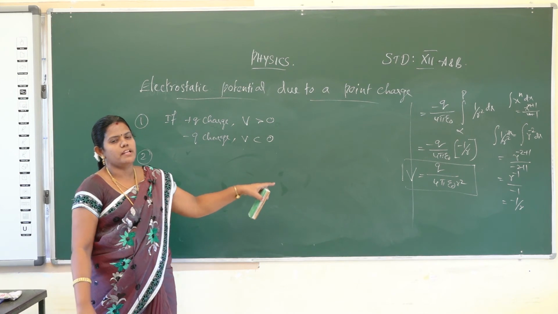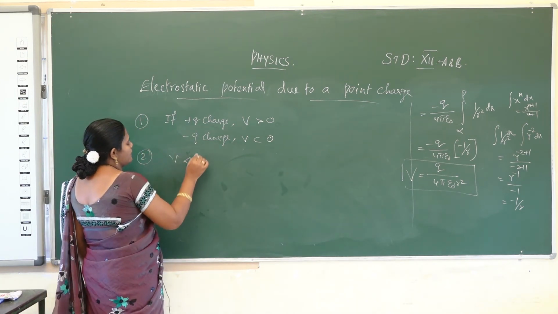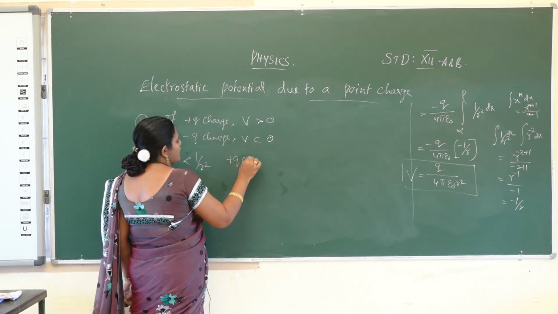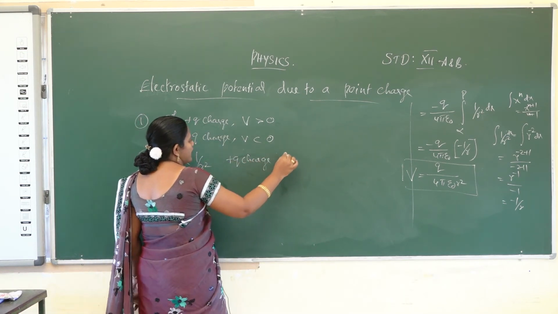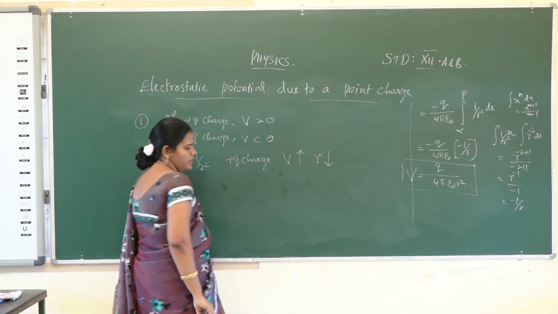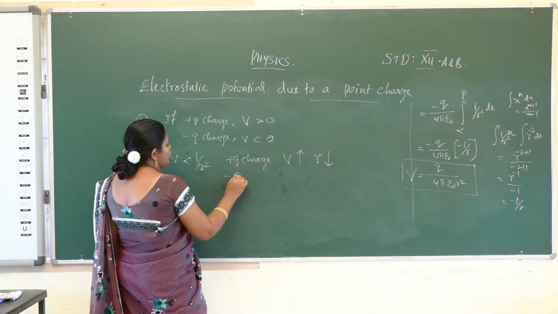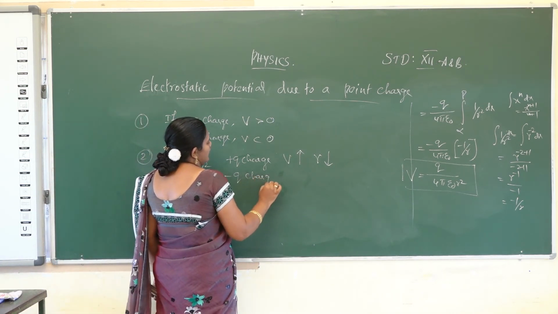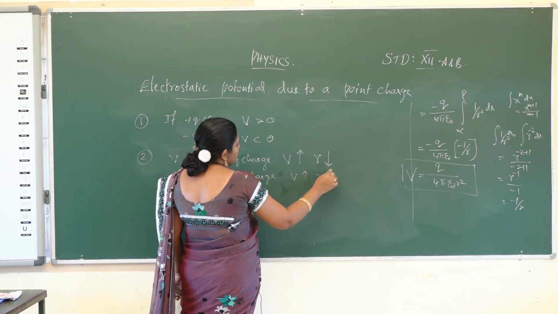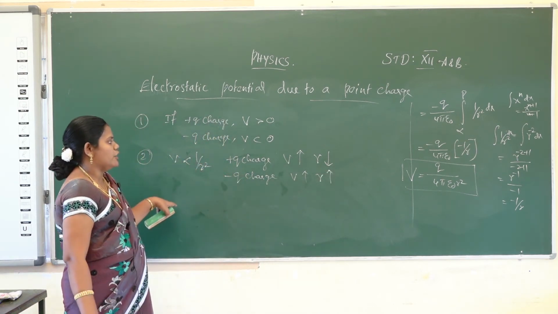Next, the electrostatic potential is inversely proportional to r. V is inversely proportional to r. What is the meaning? If we choose the positive charge, the electric potential increases as r decreases. Distance decreases and electric potential increases. But if you choose the negative charge, the electrostatic potential increases as the charge increases.